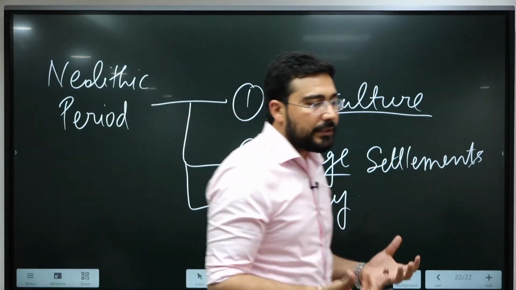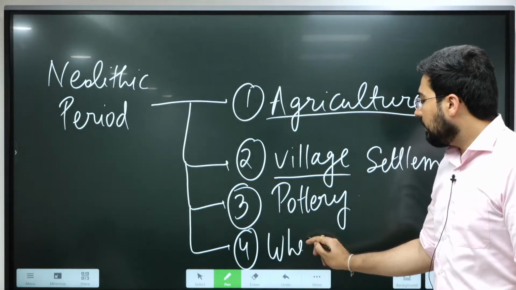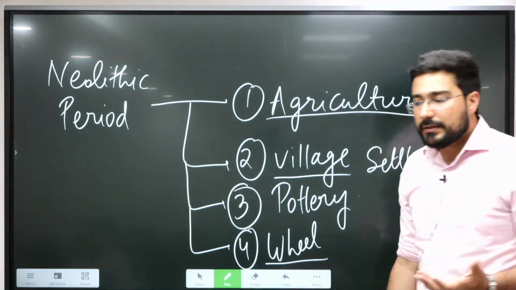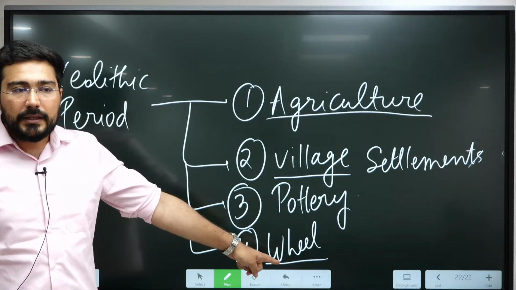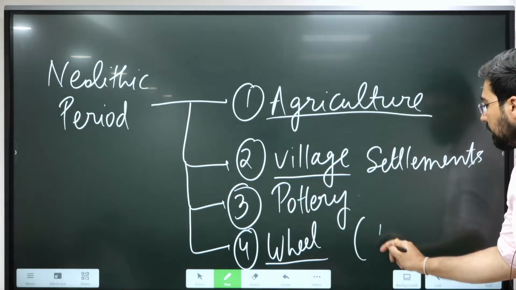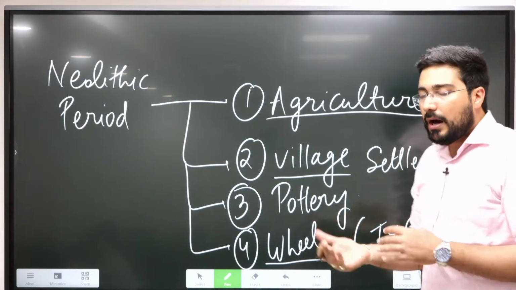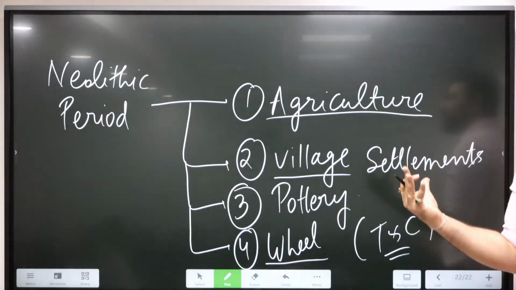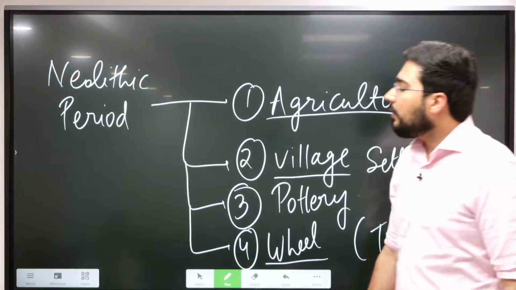This was a time where we see one of the most fundamental inventions, that of the wheel. As all of you can easily understand, the transportation system of humans is on the basis of the wheel. That's why trade and commerce increased, because now they could make carts, and with the help of these they could go to wider places.